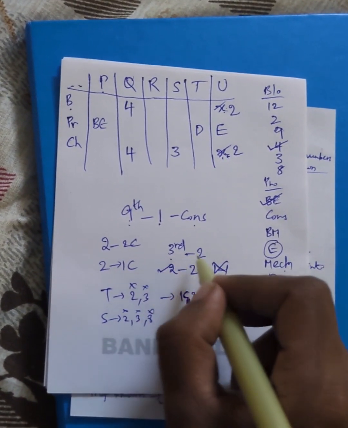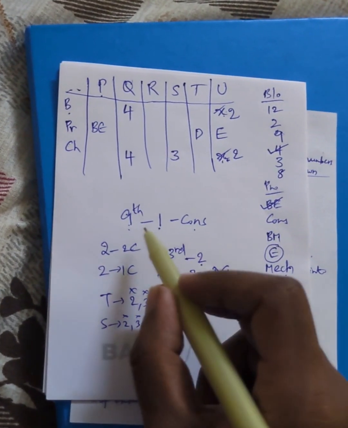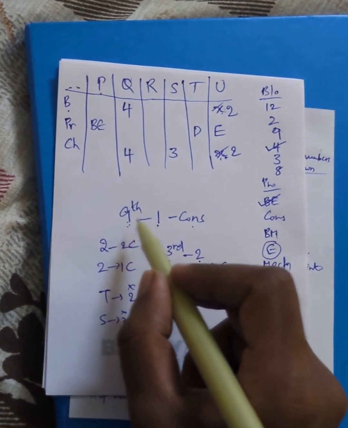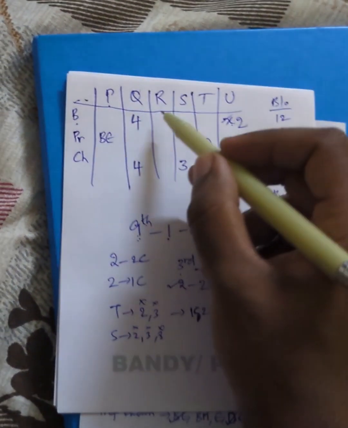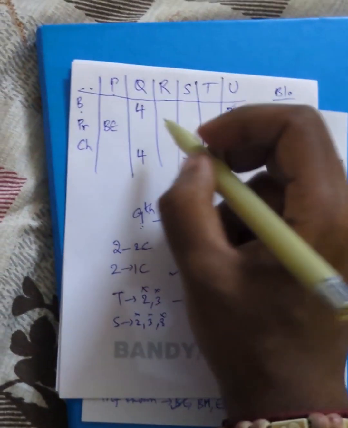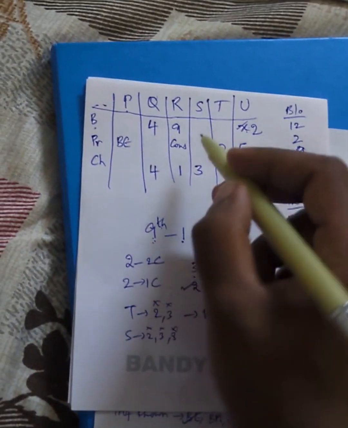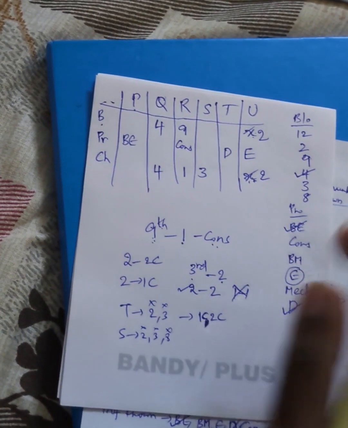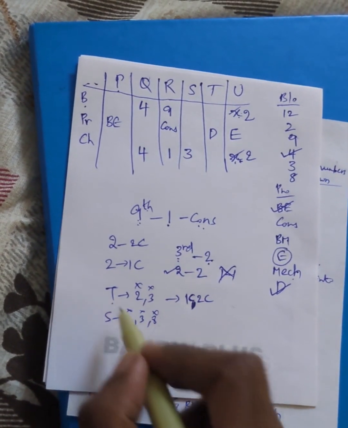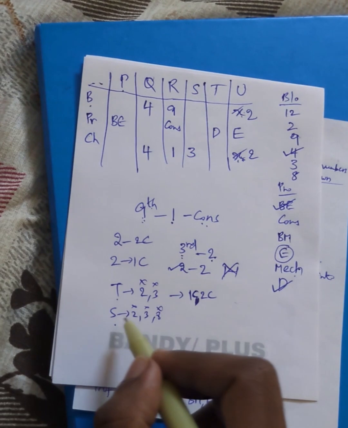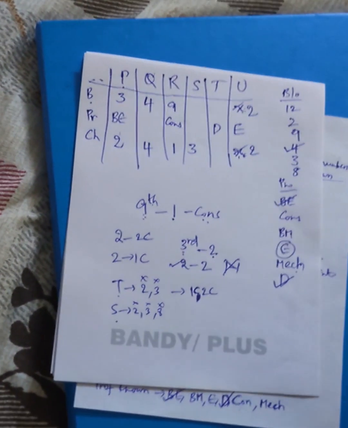Now someone has third block, with 2 children. And there is one more case where you have ninth block, one child, consultant. If you see all the 5, R is the only case where you have 3 empty things. So he has one child, he lives in 9th block, he should be consultant, because in all other cases it failed. Okay, next, we have third block with 2 children also. T does not live in third block, S does not live in third block. That means P should live in third block, and he has 2 children.